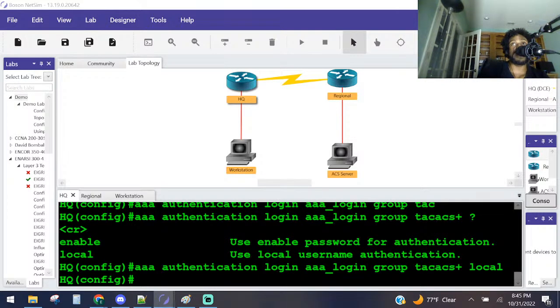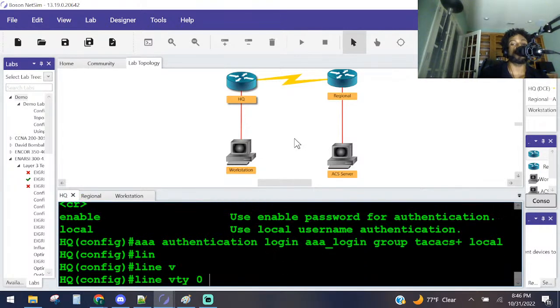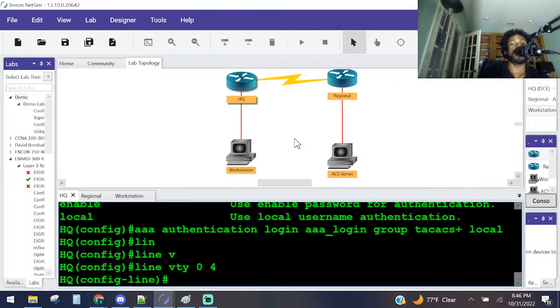So they said the next thing to do is apply the AAA login and AAA exec method to the VTY line. So both of those methods that we created, applying them to the VTY lines, like we did on the regional router. Let's go to the VTY lines, line vty 0 through 4, and apply the AAA login method.